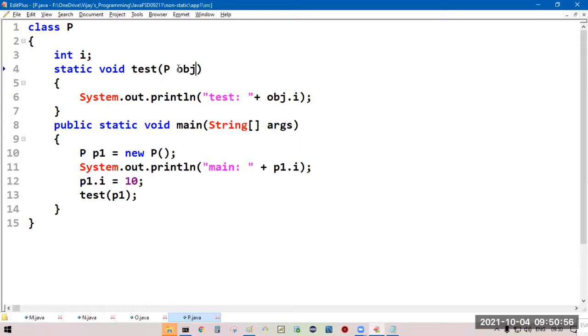We are supplying P1. P1 is the reference variable for the object P. P1 is pointing to an object of P. That P1 we are supplying as an argument to the test method.